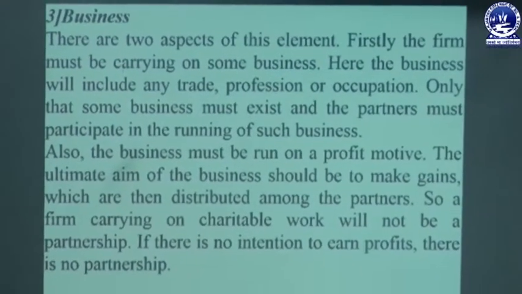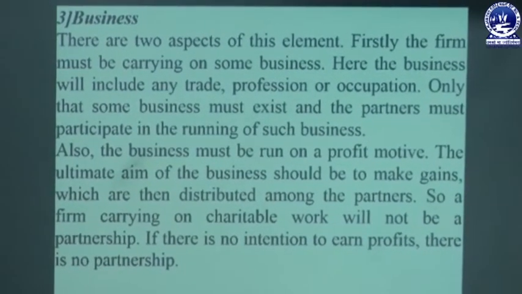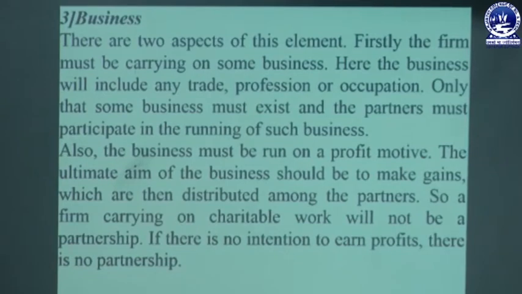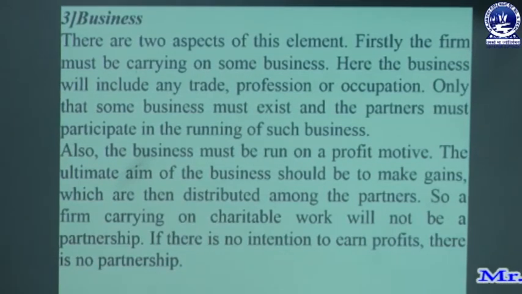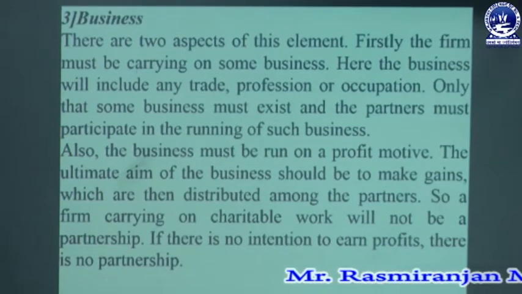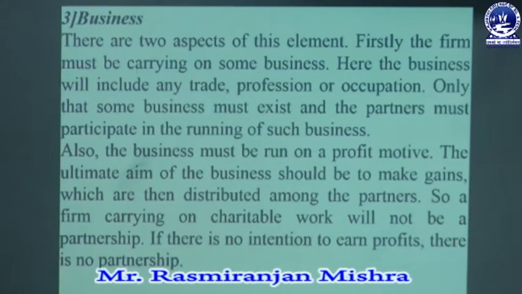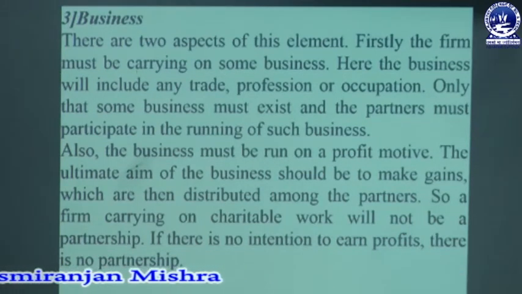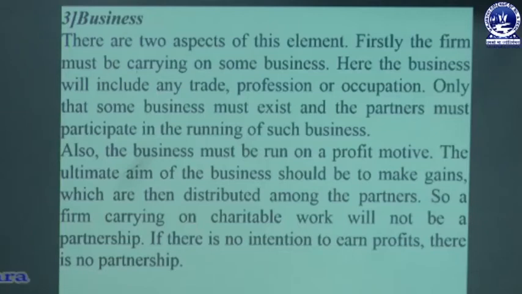The third one is business. There are 2 aspects of this element. Firstly, the firm must carry on some business. Here the business will include any trade, profession or occupation. Only that some business must exist, and the partners must participate in the running of such business.